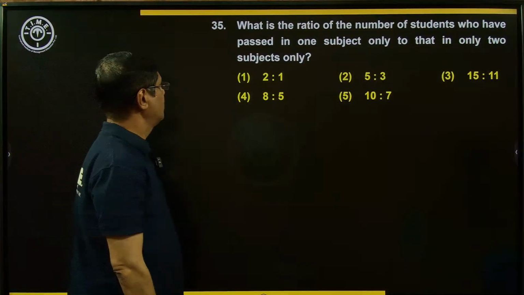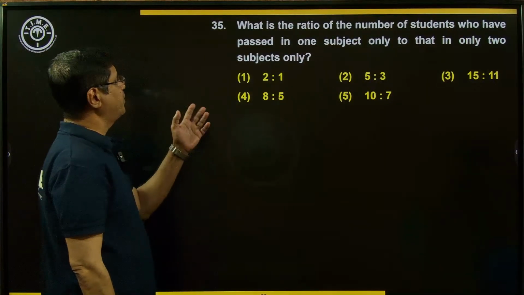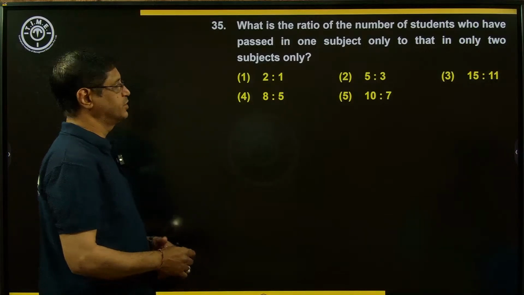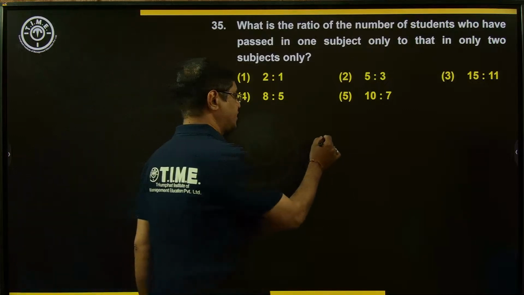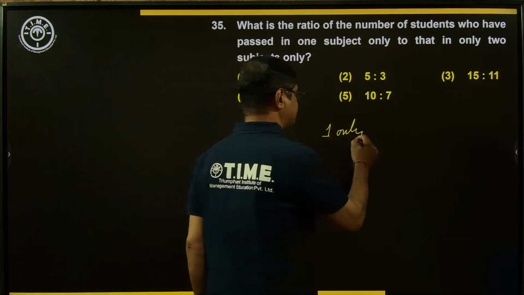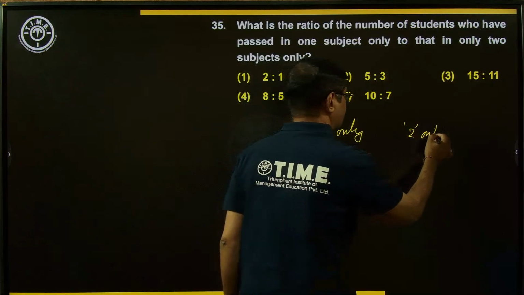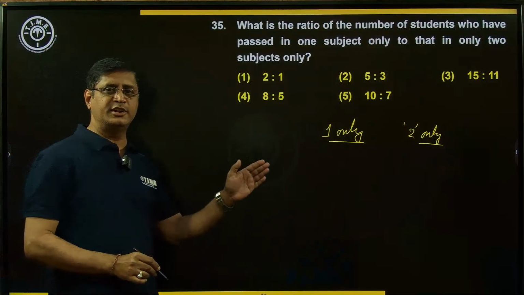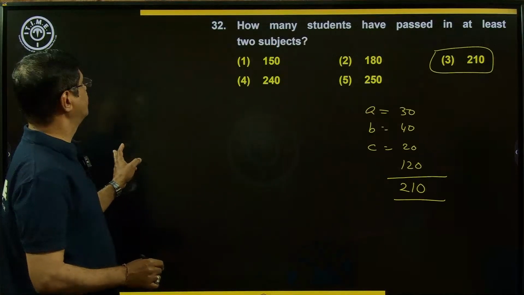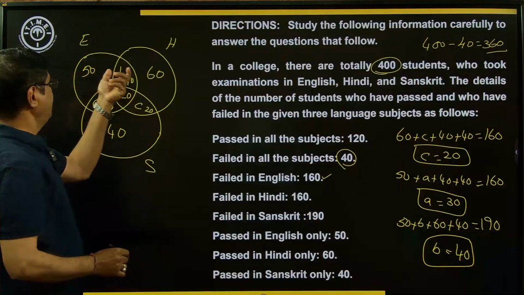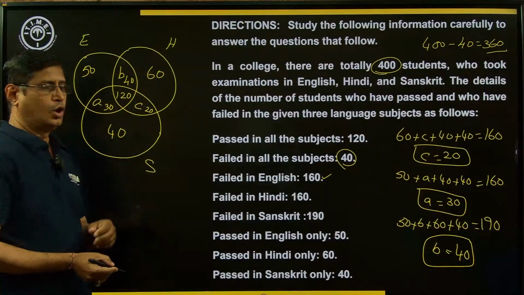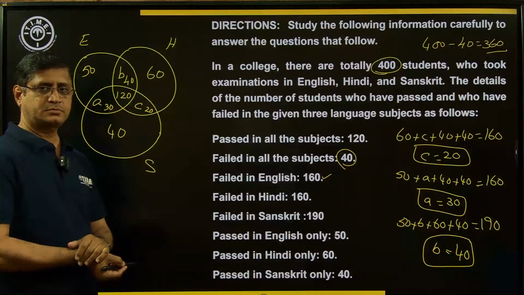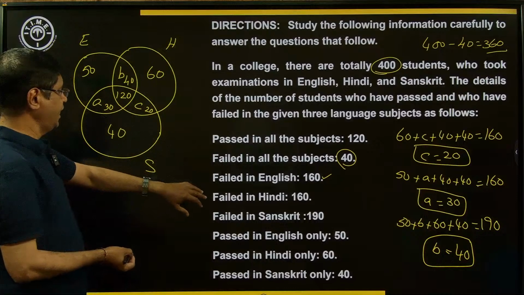Next. What is the ratio of the number of students who have passed in one subject only to that in only 2 subjects? Only one subject means only Hindi, only English, only Sanskrit. I will show you the diagram. 50, 60, 40, that is 150. Only 2 subjects, 30, 40, 20. That is 90. Here 150 and 90.